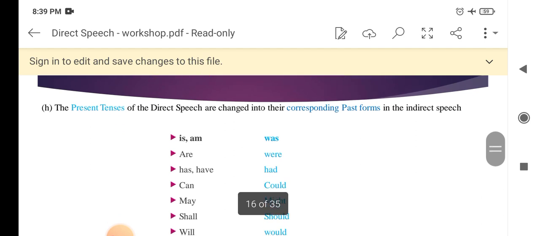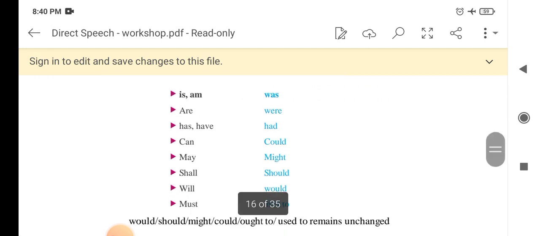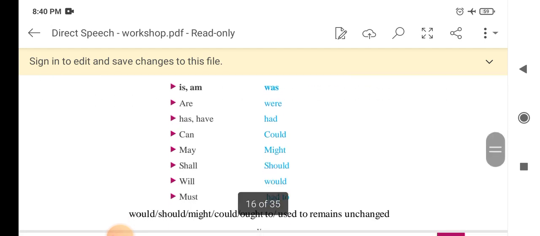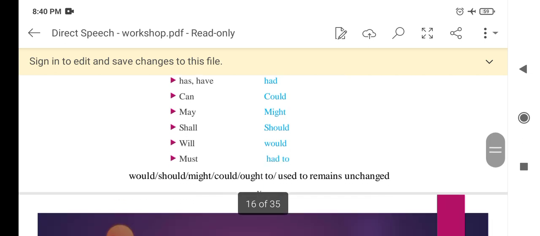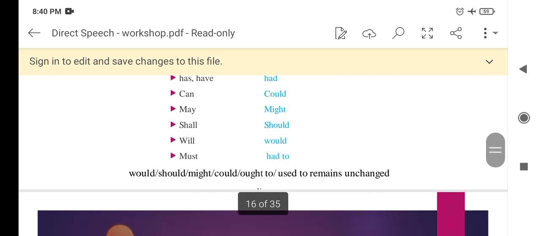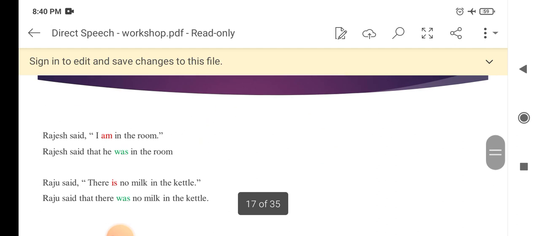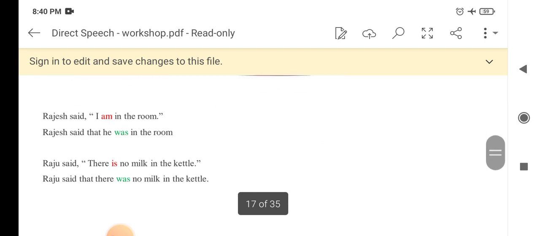Now the present tenses of the direct speech are changed into their corresponding past forms in the indirect speech. Is and am are changed into was. Are is changed into were. Has, have is changed into had. Can is changed into could. May is changed into might. Shall is changed into should. Will is changed into would. Must is changed into had to. Would, should, might, could, ought to, used to remain unchanged. These are some examples.